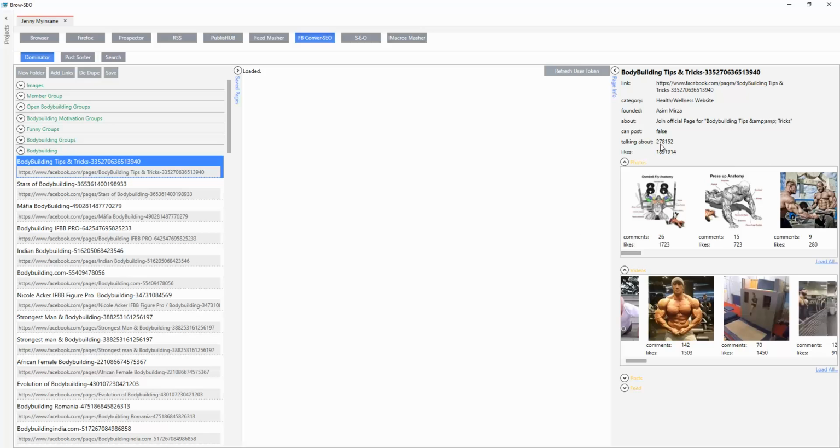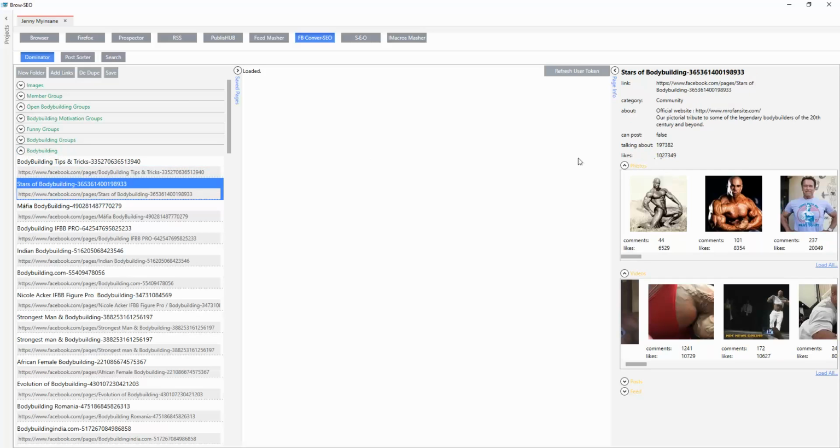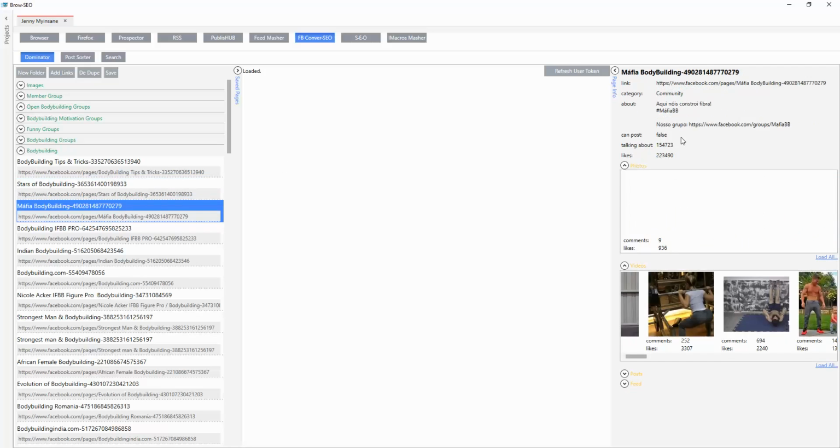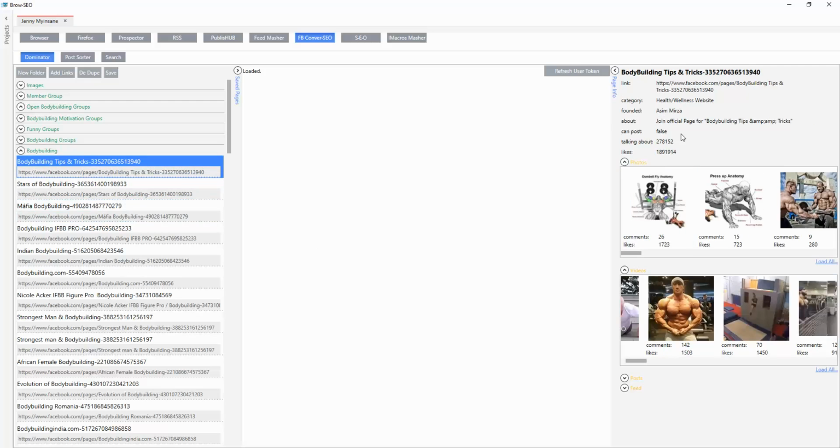So here we've got 278,000 people, and these guys have got 197,000 people, and these guys are 154,000. So their reach isn't that strong at all. And all they've probably done is maybe, I mean, I don't know. I'm not going to start speculating. It's going to be a little bit ridiculous.